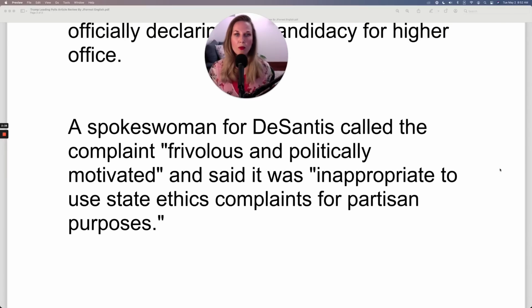A spokeswoman for DeSantis called the complaint frivolous and politically motivated and said it was inappropriate to use state ethics